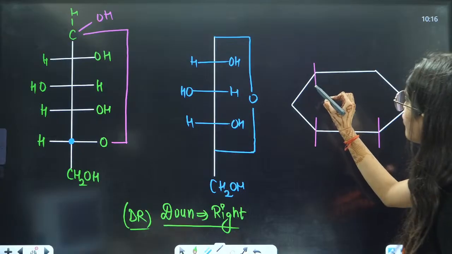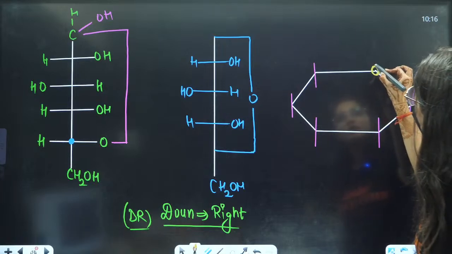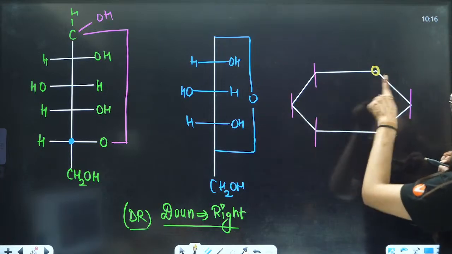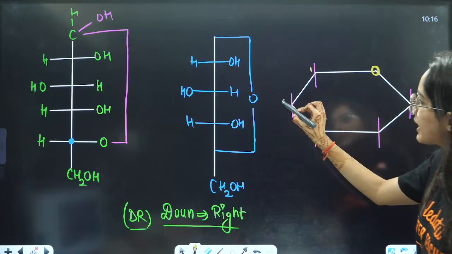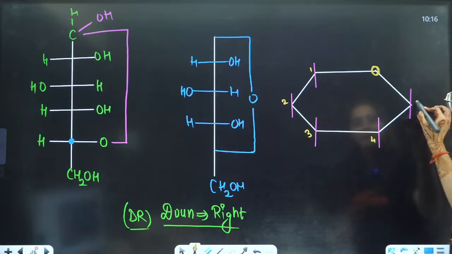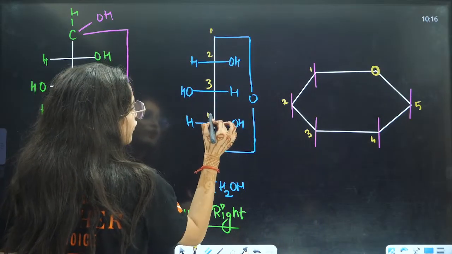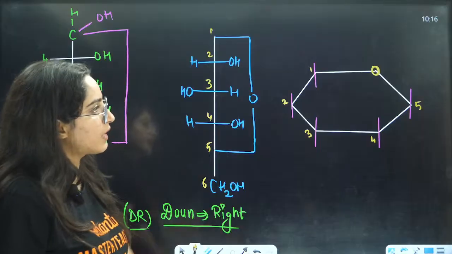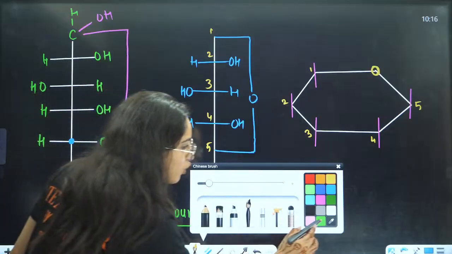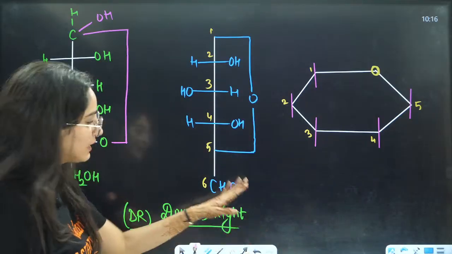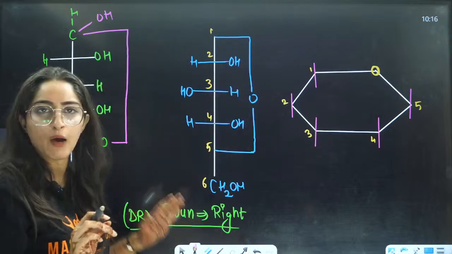You will have one O here, right? If I am drawing the oxygen here, this oxygen I am drawing here, right? So what you will do, this will become your first carbon, second carbon, third carbon, fourth carbon, fifth carbon, right? And here it will be 1, 2, 3, 4, 5 and 6, right? Till here we have only 5 carbons, 6 we will see where to place, right? Now, what is this dr? Dr means the OH that is on the right side, you will make those OH on the downside, right?